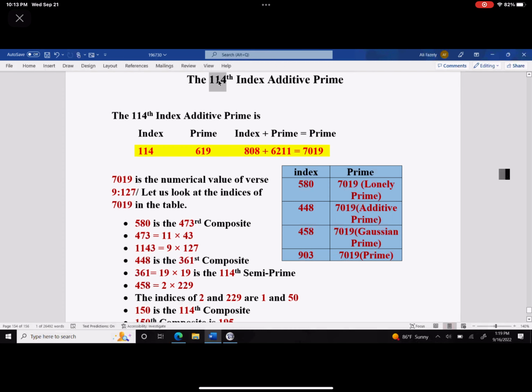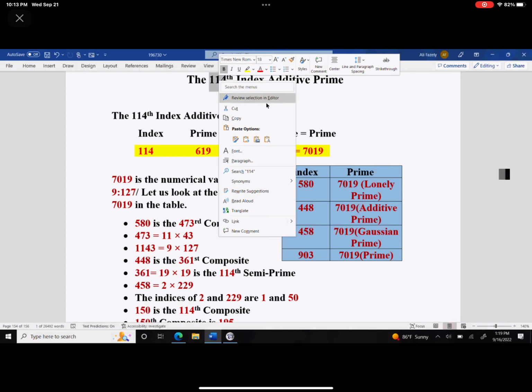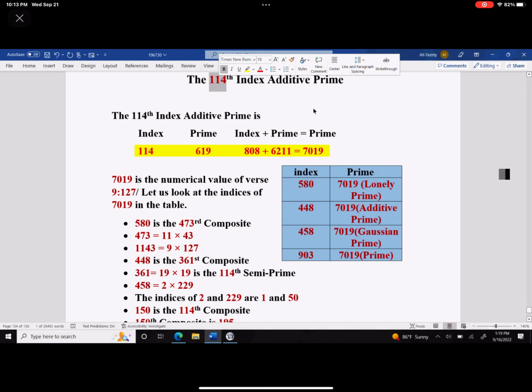114th index additive prime. The 114th index additive prime is 619, which is a prime number. The 114th prime is 619, and the index plus prime equal to a prime is 808 plus 6211 is 7019. And I just want to talk about 7019. We've talked about other things, but I just want to talk about 7019.